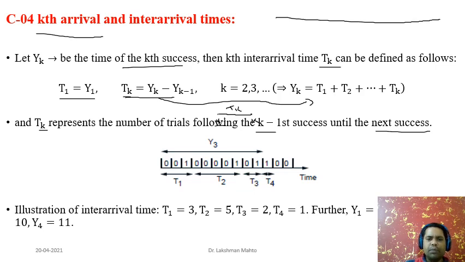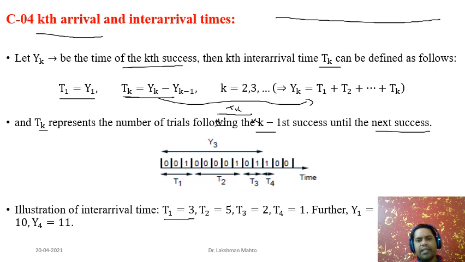You can easily observe what T1 is. T1 is talking about the first success, the first inter-arrival time. So 0 is failure, 0 is failure, 1 is success. At the third trial we are getting success. So T of 1, T1, is equal to 3.